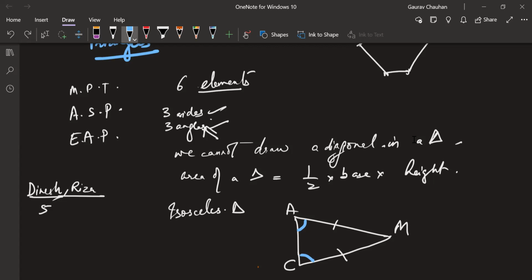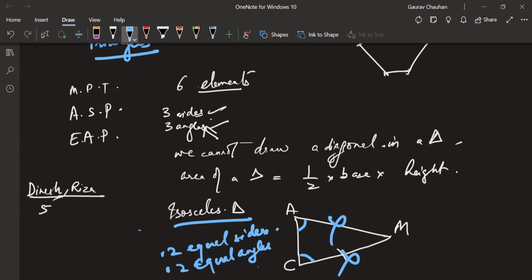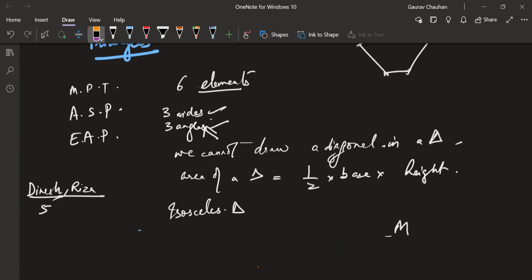We good? See, the definition of an isosceles triangle: you can identify an isosceles triangle by either of these two things. If you have two equal sides, then it is an isosceles triangle. You don't know about the sides, but you know there are two equal angles. That is enough, because if there are two equal angles, then the sides opposite to them will be equal to each other. Either way you can tell that a triangle is isosceles. So this is also an important result: in an isosceles triangle, equal sides are opposite to equal angles.